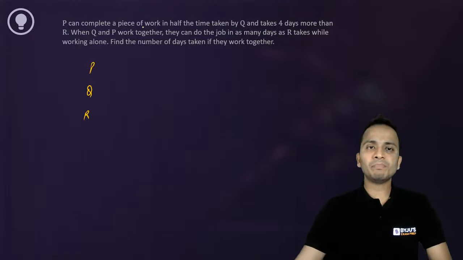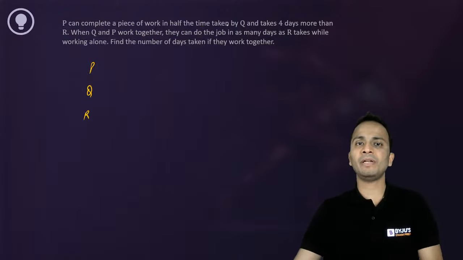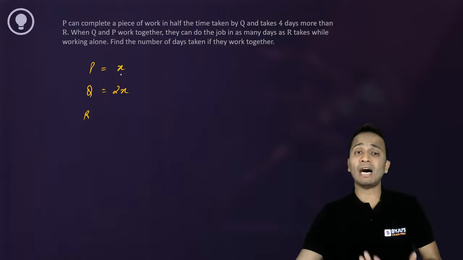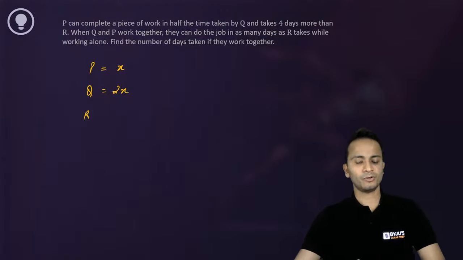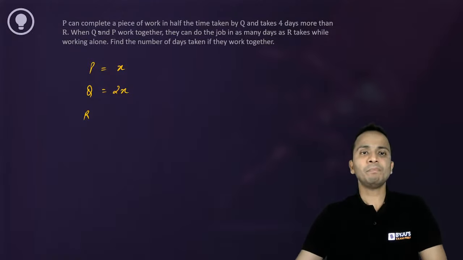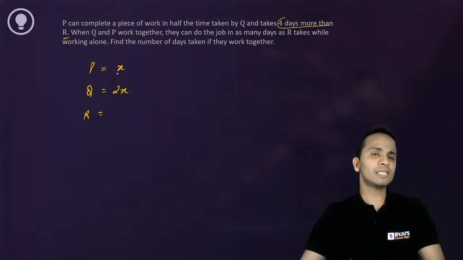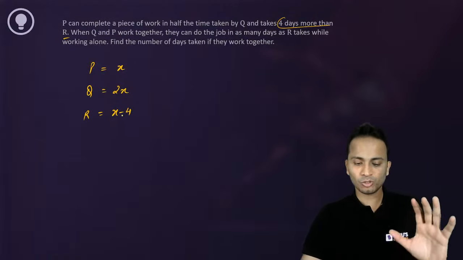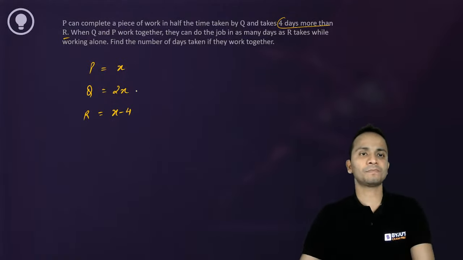Now P can complete a piece of work in half the time taken by Q. So let's say Q takes 2x days. Then the time taken by P will be half of that, that is x days, right? And P also takes 4 more days than R. So P's time is 4 more than R, so R will be x minus 4, right? So these are the assumptions that I've started with.